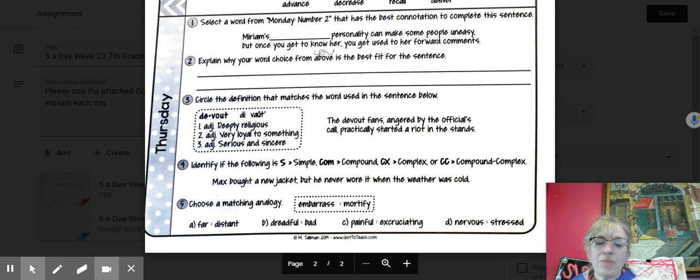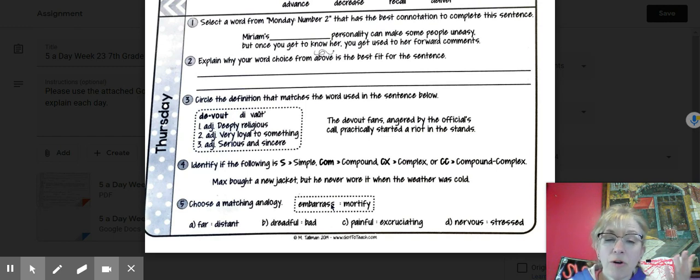In number 5, embarrass and mortify. Those words are similar, but if we think about the level of intensity, mortify is worse. So when you're looking at the other pairs, make sure that they're synonyms, but the second word is of a higher level of intensity.